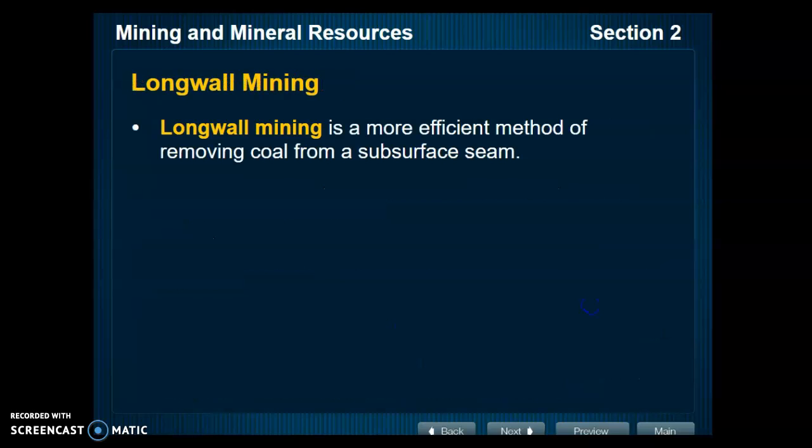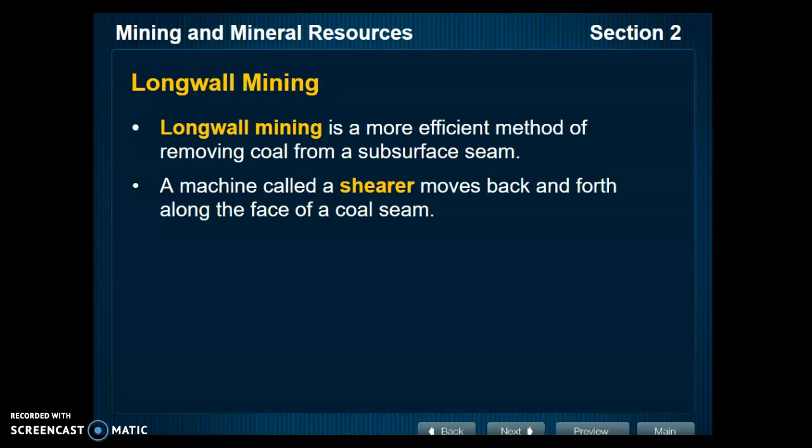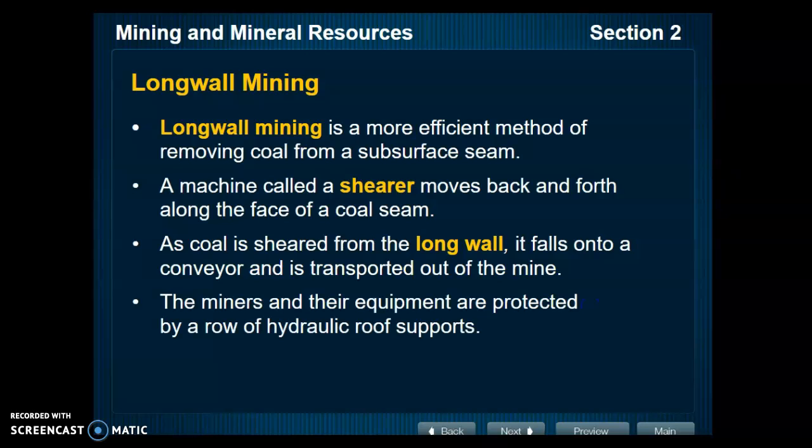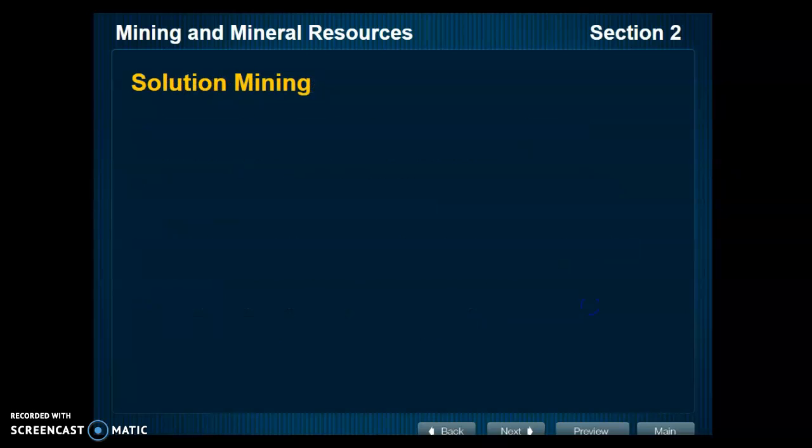Longwall mining. Longwall mining is a more efficient method of removing coal from a subsurface seam. A machine called a shearer moves back and forth along the face of a coal seam. As coal is sheared from the longwall, it falls onto a conveyor and is transported out of the mine. The miners and their equipment are protected by a row of hydraulic roof supports.